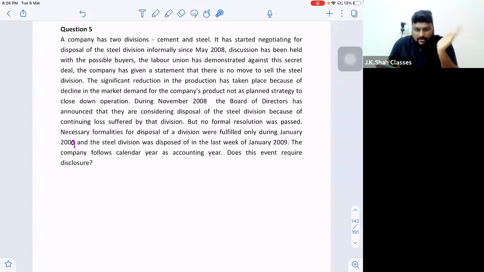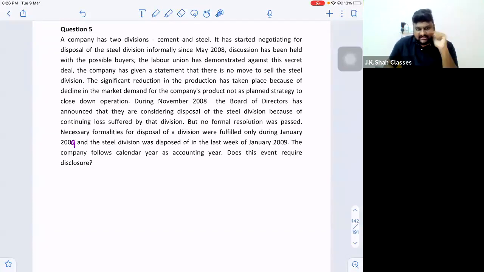The resolution should be formally passed in the board meeting, and then the plan should have been announced. So if they are announcing, it means some informal decisions might have taken place. But sir, informal decisions are not legally binding. A proper board resolution is required for this. So I can simply say that the initial disclosure event does not take place in 2008.